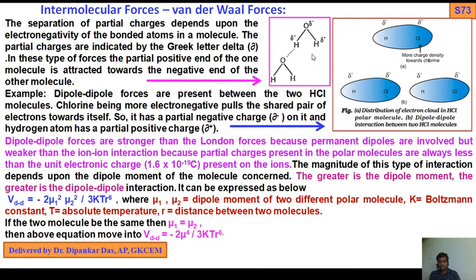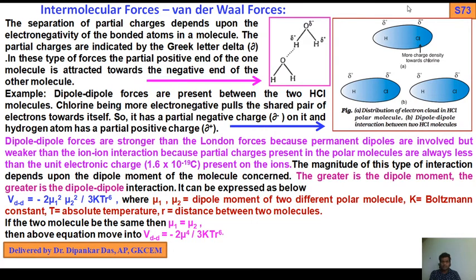So in this way there is development of a dipole. That means this molecule is called a polar molecule, so there is a permanent dipole. Now there is an interaction between them.